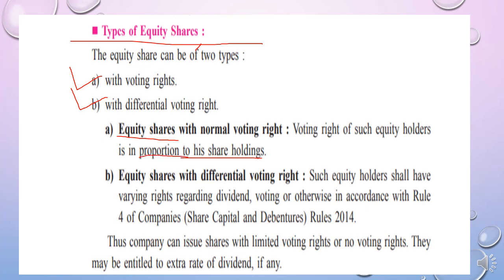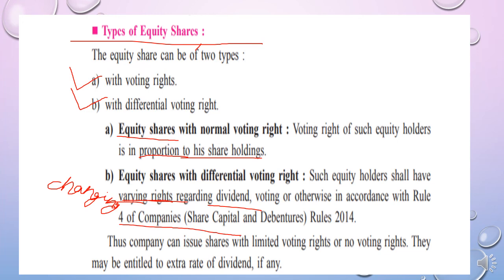And in differential voting rights, such equity shareholders shall have varying rights. Student, this is a new word. The meaning of this word is changing. So such equity shareholders shall have varying, changing rights regarding the dividend, voting, or otherwise, in accordance with the Companies (Share Capital and Debentures) Rules, 2014.